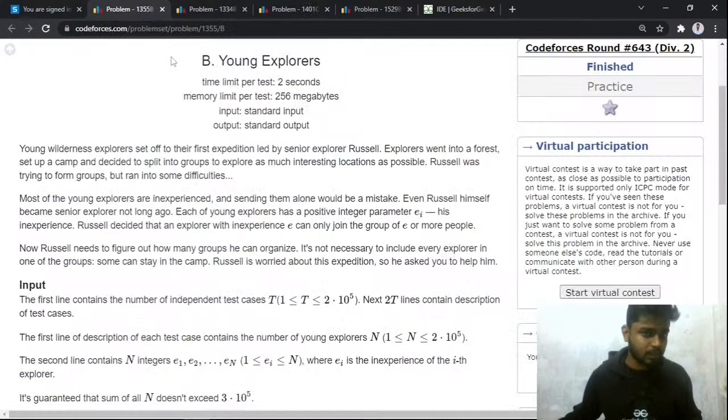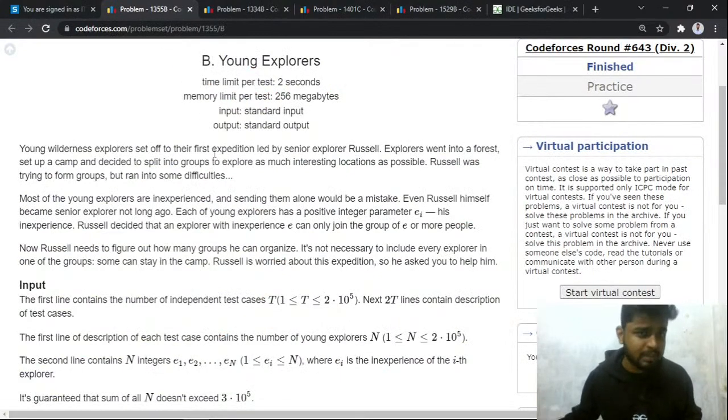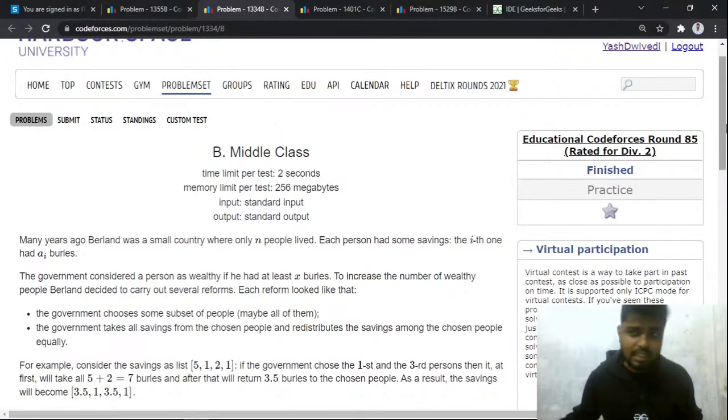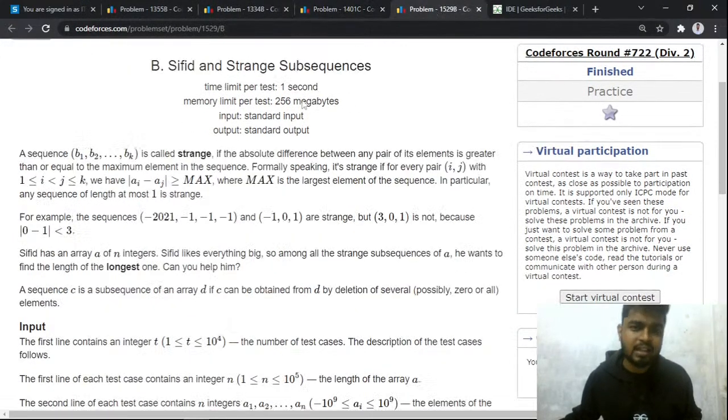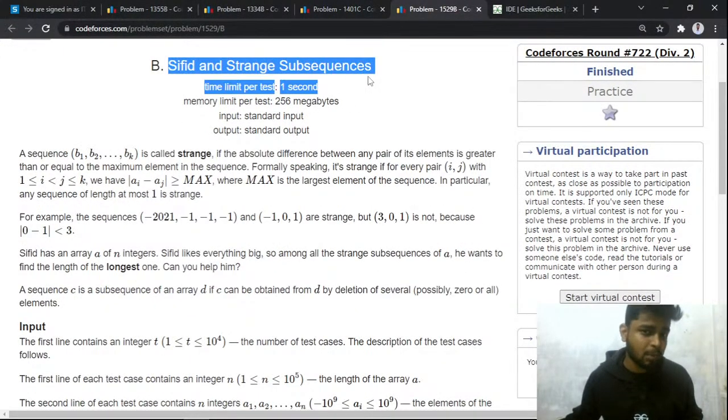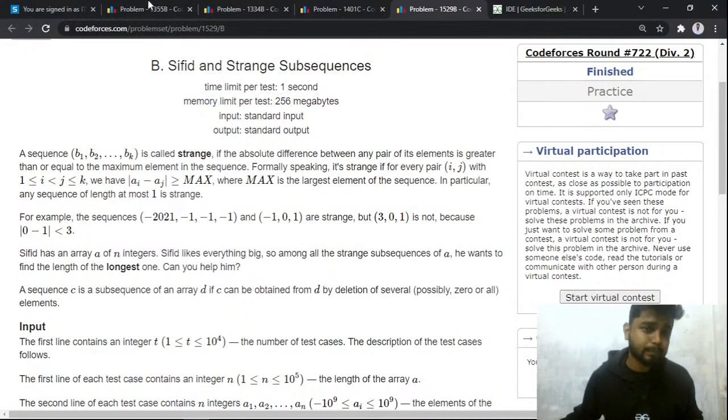Now these are the 3 problems that we'll be discussing: Young Explorers, then Middle Class, and after that Mere Array, and last, if we have time, then this problem B will also be discussed, right?